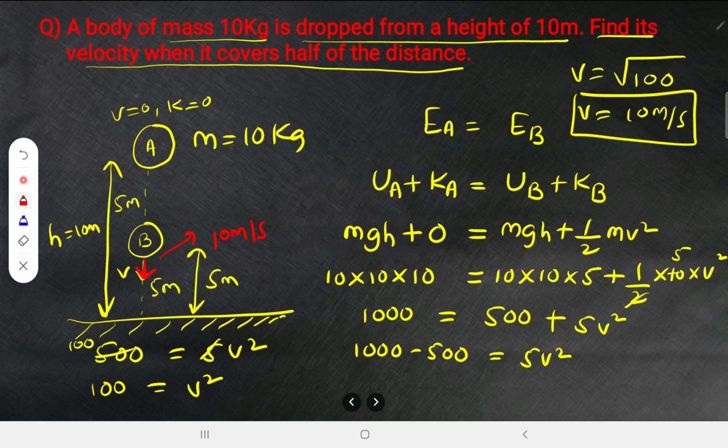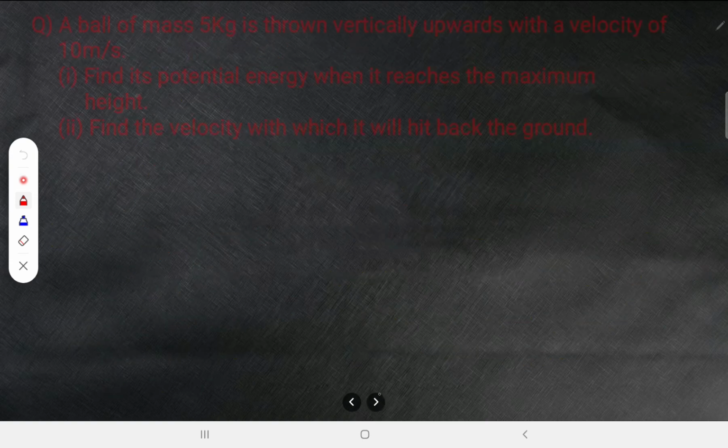What is the logic we are using here? We are using the law of conservation of energy. At point A and point B, the sum of potential energy and kinetic energy is going to be the same. Alright, moving forward to the next question.